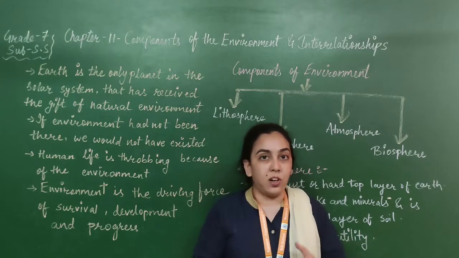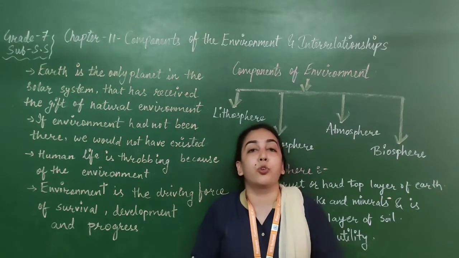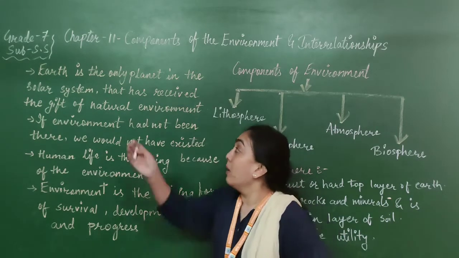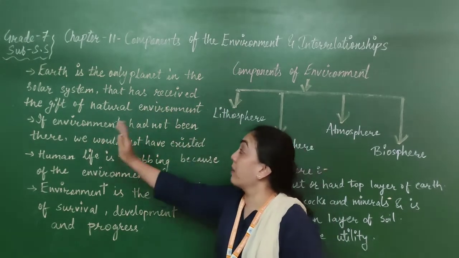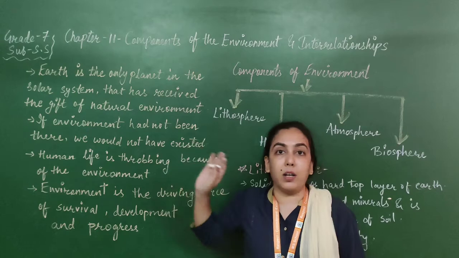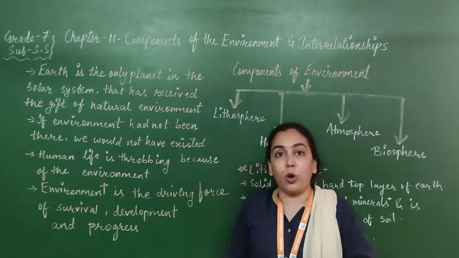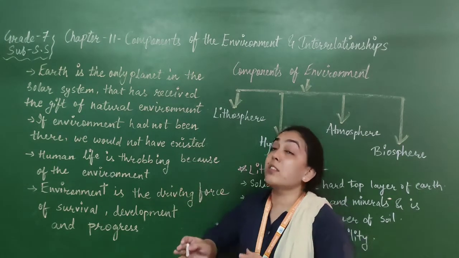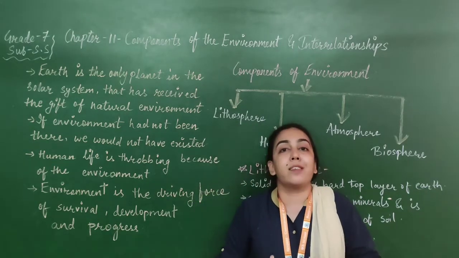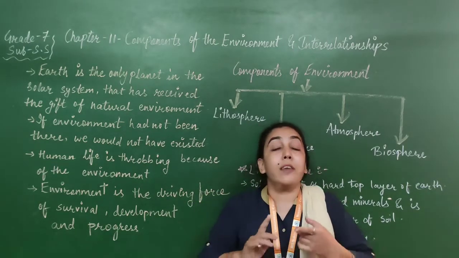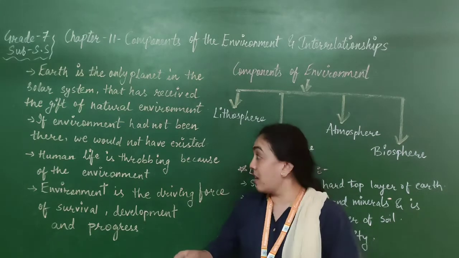Now let's start our first topic. Before that, some introduction is given. Let's see. Earth is the only planet in the solar system that has received the gift of a natural environment. This thing we are all aware of, obviously: Earth is the only planet in the solar system where life is possible and which has the natural environment in which living beings can survive.